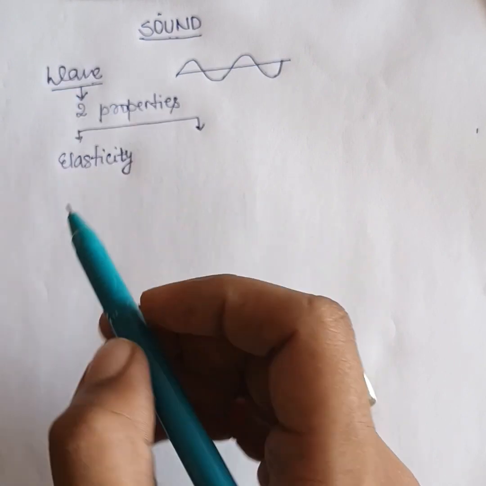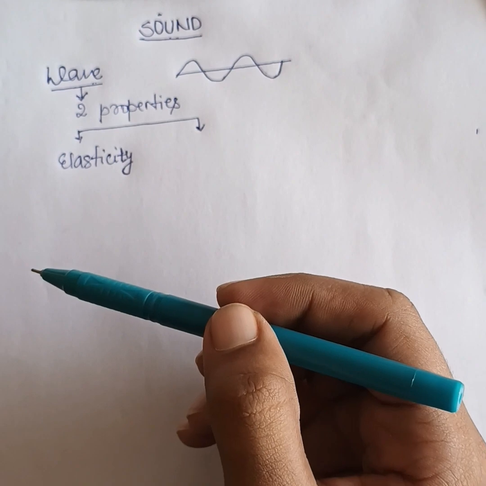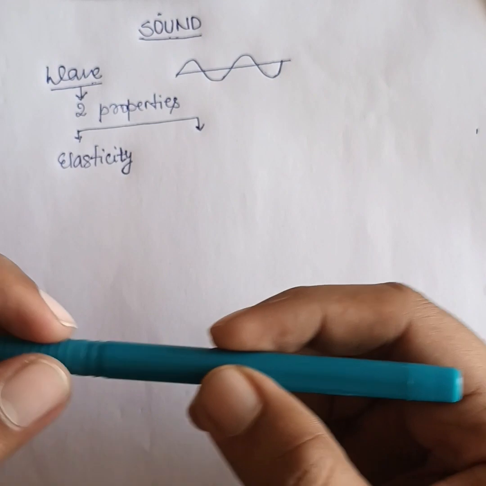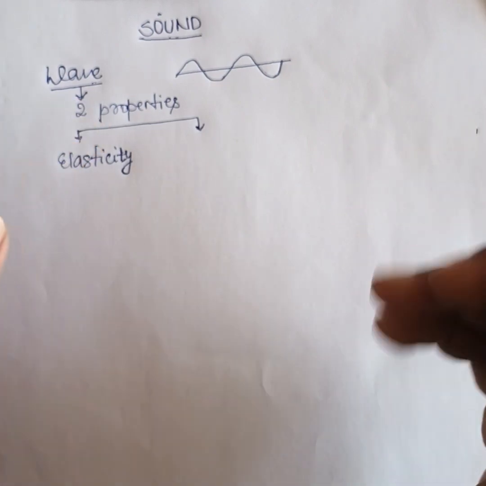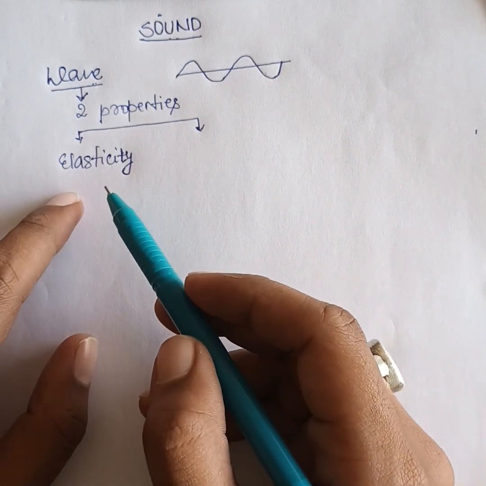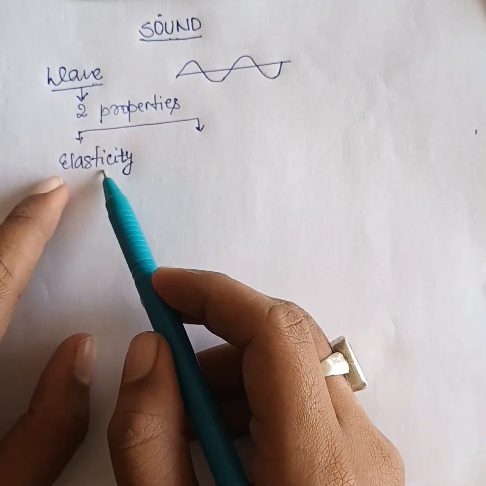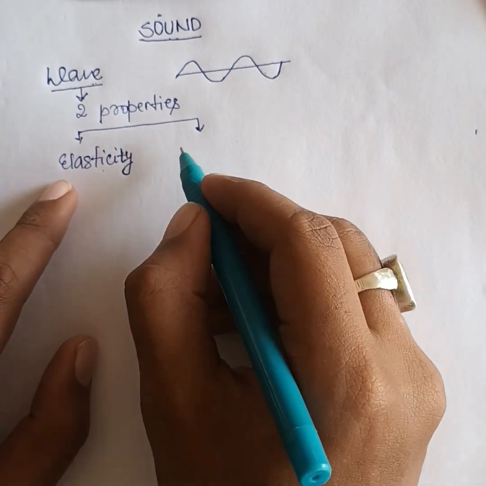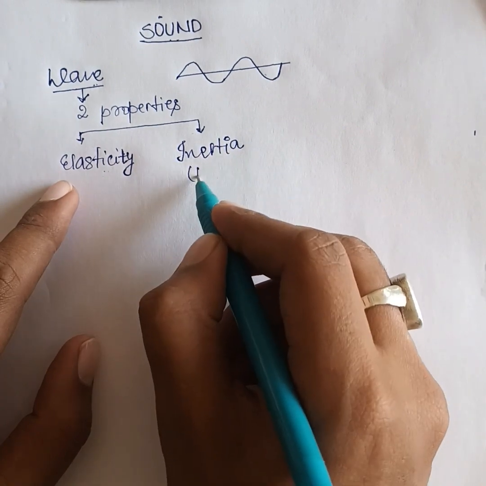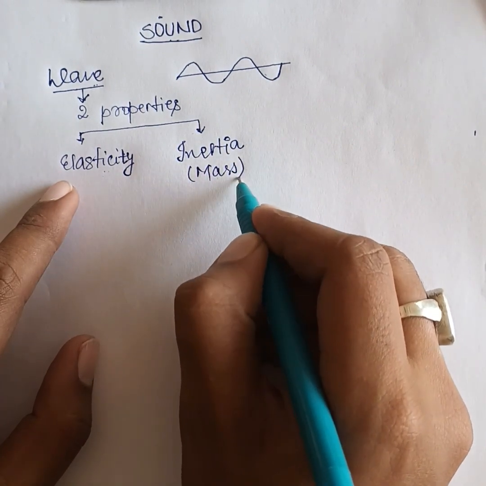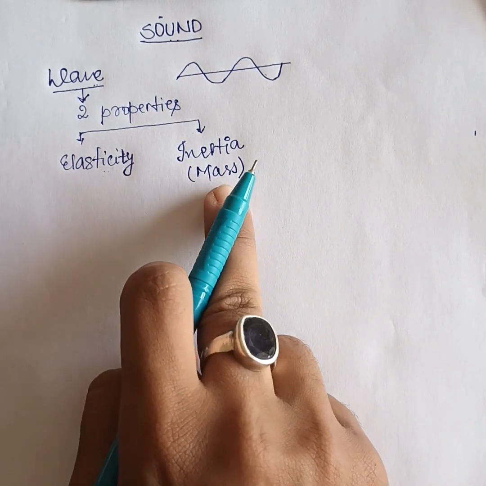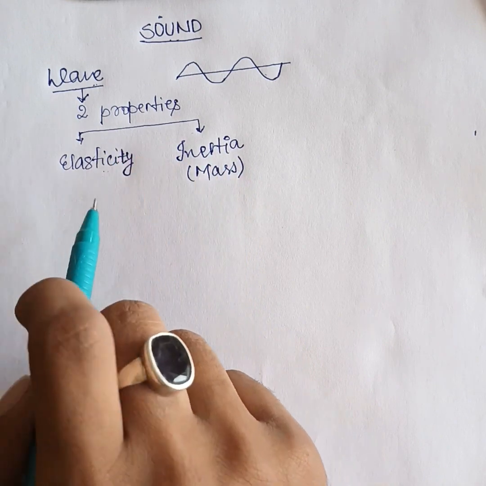Elasticity means when any deforming force is applied on any body. For example, let us consider a rubber band. When we stretch the rubber band and when we release the force, what happens? The rubber band comes to its original position, and this property of any material is known as elasticity. Along with this property, we need one more thing in the material, that is inertia. Inertia means it should have some mass. If these two properties are there in any material, then we will consider that the material can produce